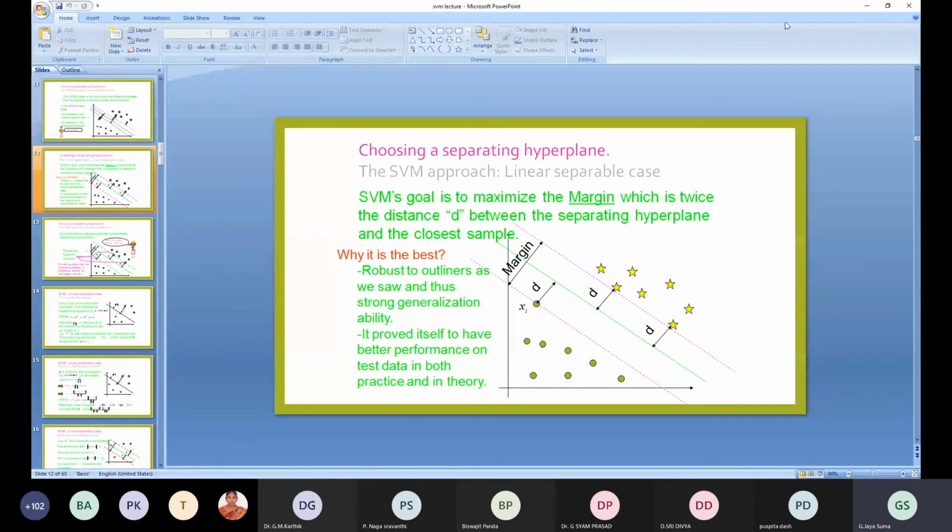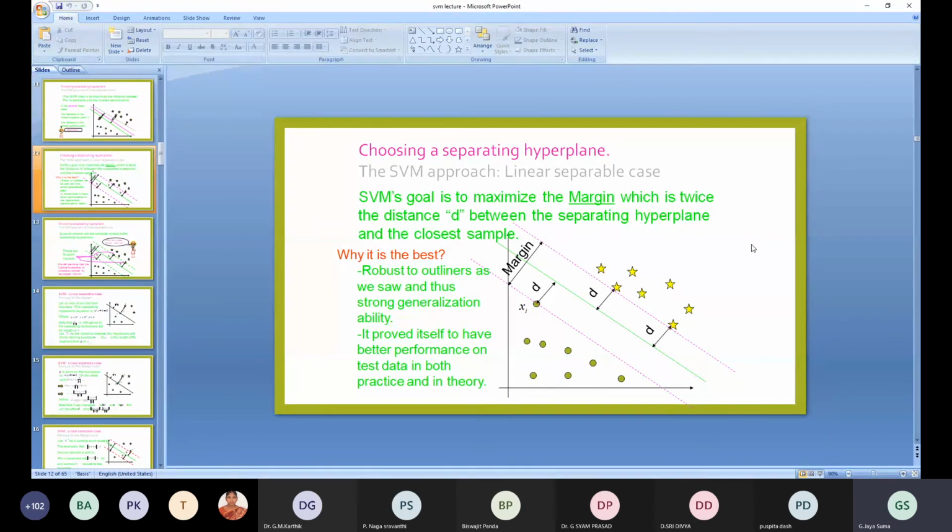Then only we can say that it has a good and strong generalization capability, and it can perform better on unseen data or test data.